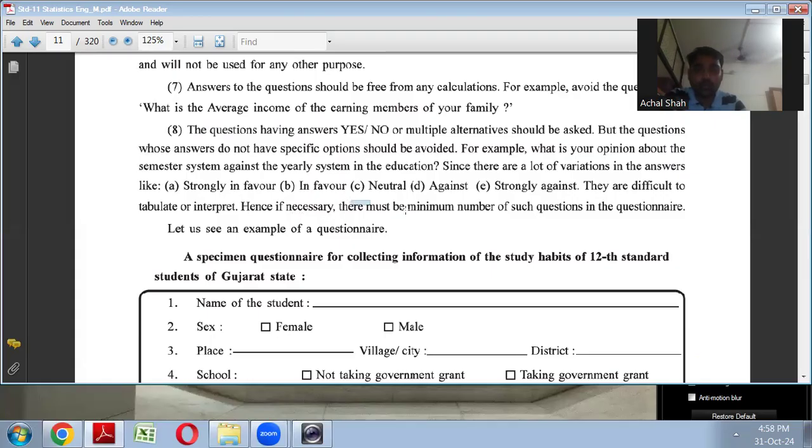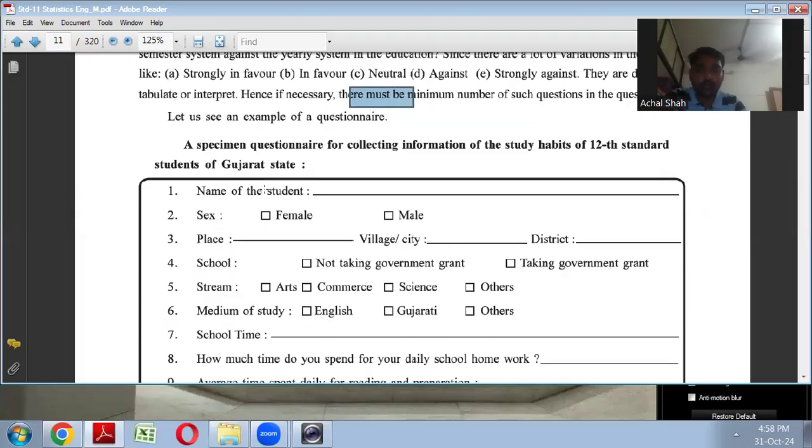So here, also the minimum number of questions should be there, right? Here you can see one specimen questionnaire is given: a specimen questionnaire for collecting information on the study habits of 12th standard students of Gujarat state. We saw earlier that the title should be proper, so here it tells why the questionnaire is made and for what purpose the information is being collected. So it will provide clarity to the respondent about why the questions are being asked, so that you will have trust in the enumerator.